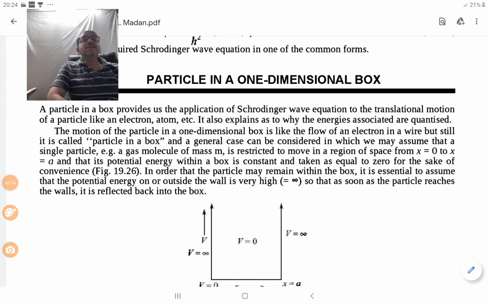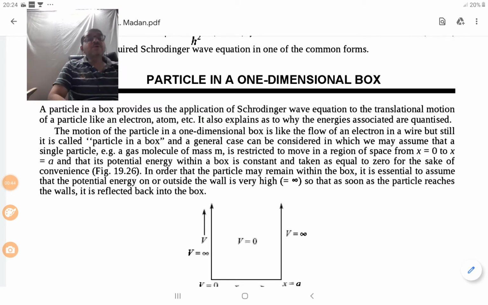So a particle in a box provides us the application of Schrodinger's wave equation to the translational motion of a particle like an electron, atom, etc. It also explains why the energies associated are quantized.